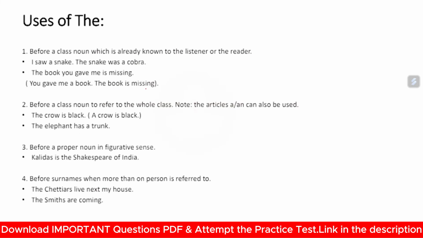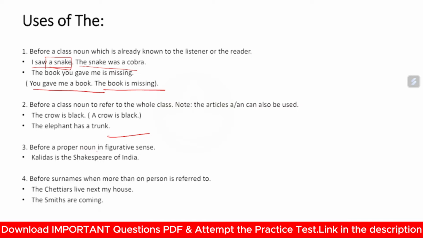Now next, uses of the. The is used before a class noun which is already known to the listener or the reader. I saw a snake. In the first sentence you have heard about the snake. Now the snake was a cobra. After you said you saw a snake, you said that the snake was a cobra. That means this snake was already known to the listener. Now, the book you gave me is missing. You gave me a book, the book is missing. Similarly, before a class noun to refer to the whole class: the crow is black, the elephant has a trunk.